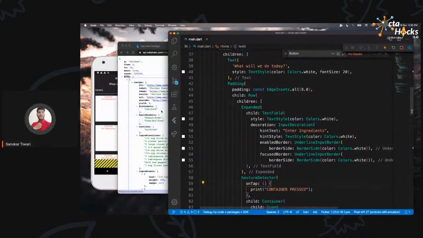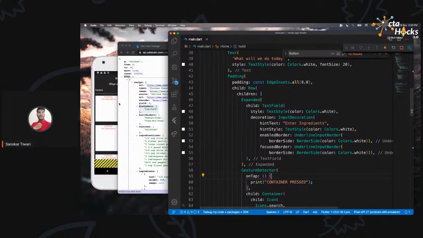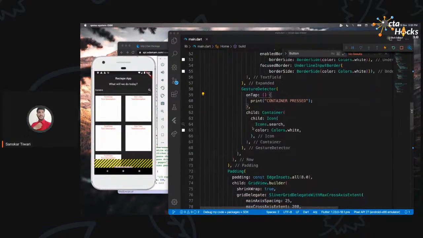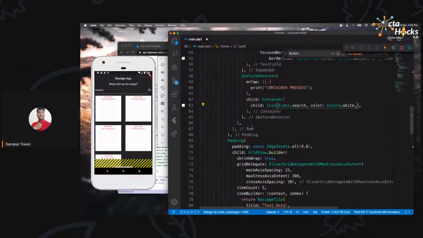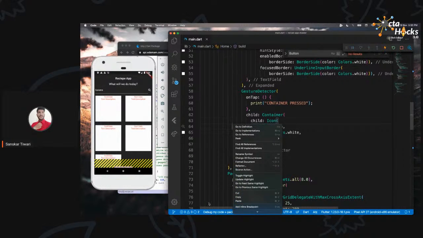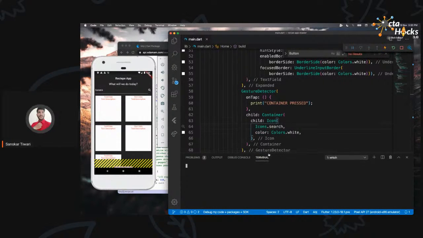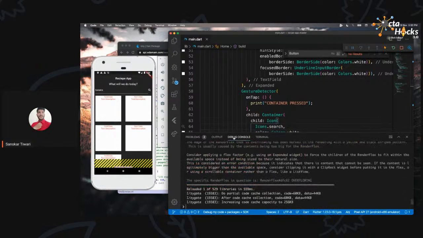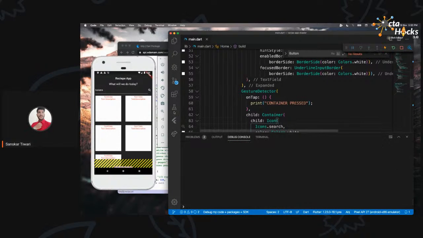So when do we want to search or get the data? We want to do that once we click on this button. So let's move to where we did that. We used this over here and added a gesture detector, which is going to detect a gesture, the onTap property. I would like to show you this first. If you open up your debug console, let me clear everything, and if I click on it, we can see 'container pressed', which is something we mentioned over here.